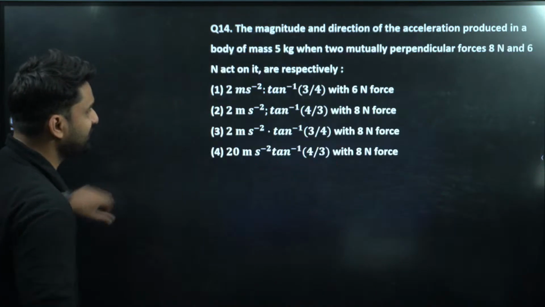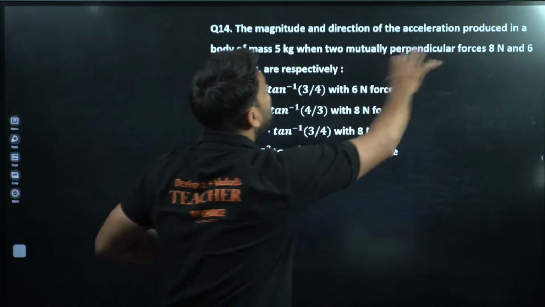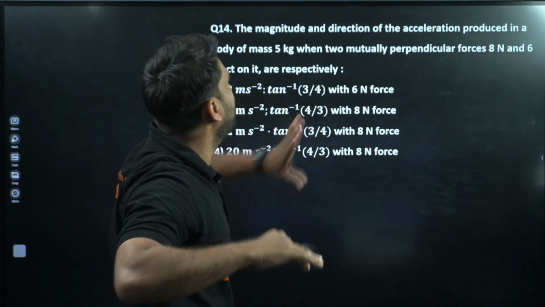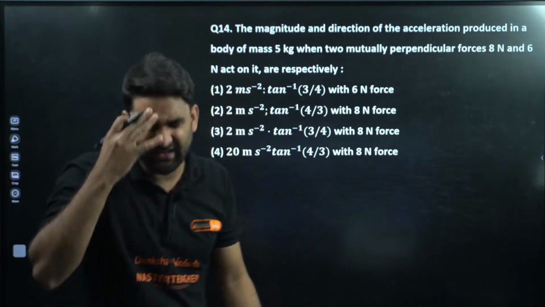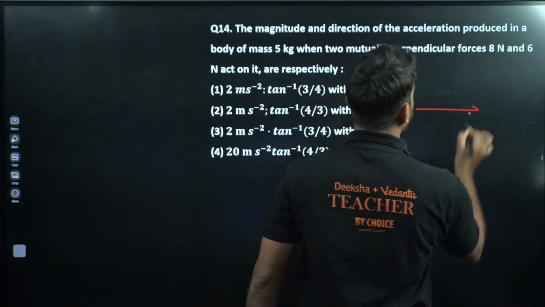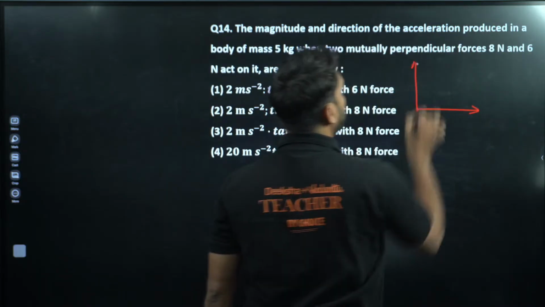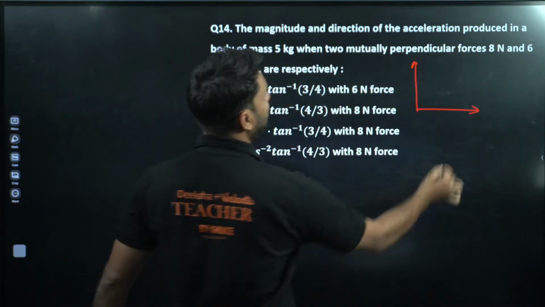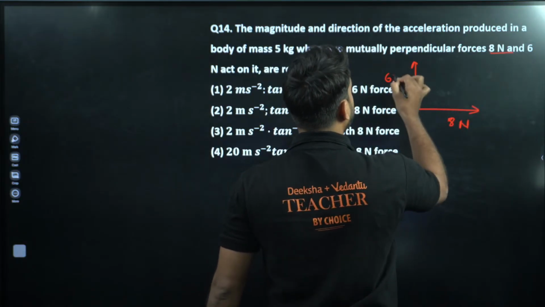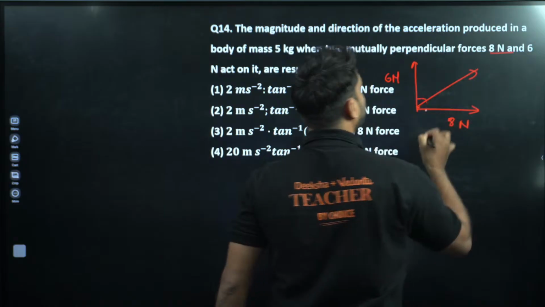Okay, moving to next. The magnitude and direction of the acceleration produced in a body of mass 5 kg when two mutually perpendicular forces. Very easy question, simple. So there are two forces, my dear champion. Let's say here is one force and both the forces are mutually perpendicular. So two forces are there, 8 Newton and 6 Newton. Let's say this is 8 Newton and this is 6 Newton champion. And if both are perpendicular, so what will be the resultant force?